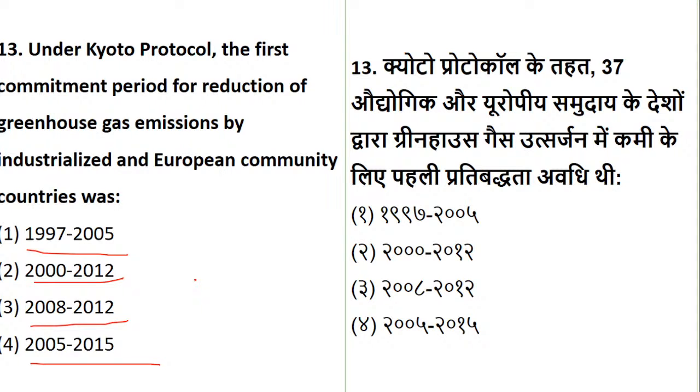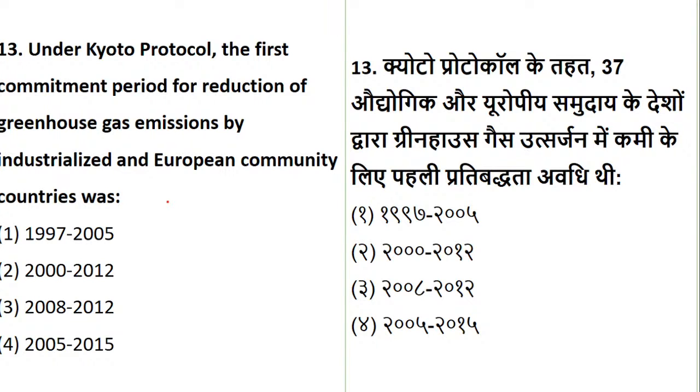It is important for you to remember when the first commitment period was and when the second was, because such questions definitely come. Only one student has answered. What about the others? I'm waiting for everyone to answer. Okay, no answers at all.